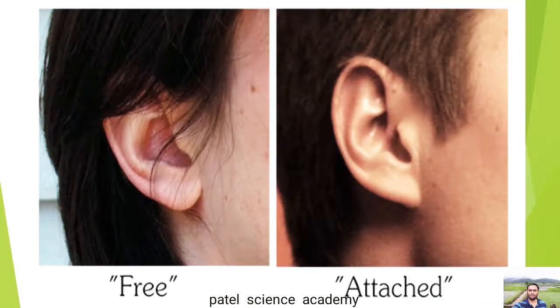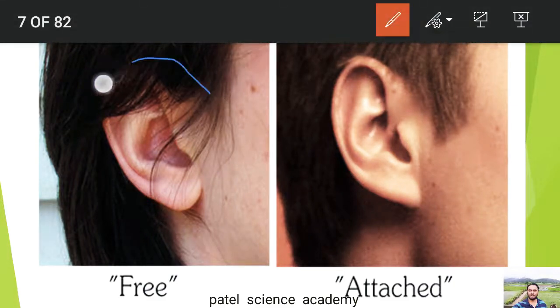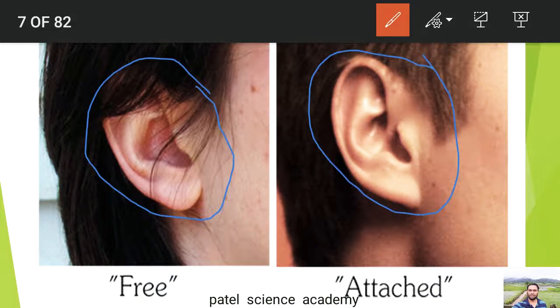Thereafter we'll see the next example, the earlobe. Just look at the change in the shape of the earlobe. Look at this ear and this ear. This earlobe is free, it is not attached. This is again because of inheritance and variation.